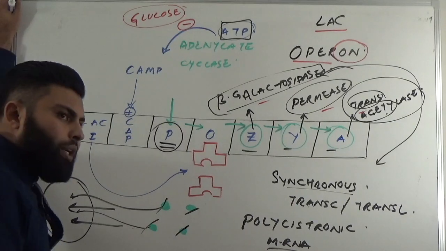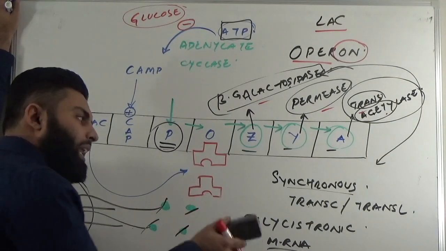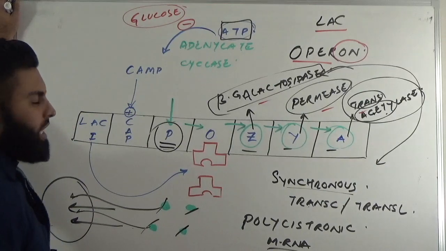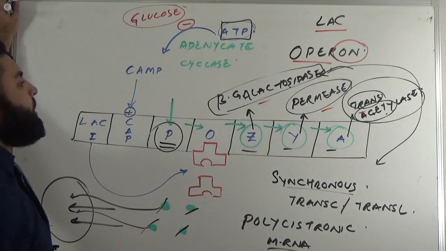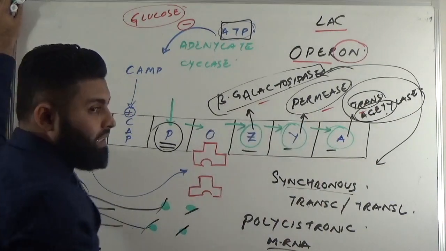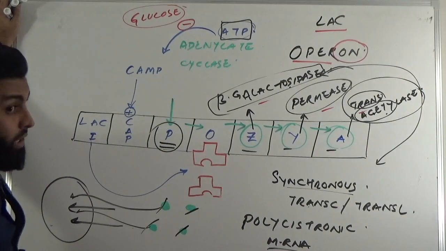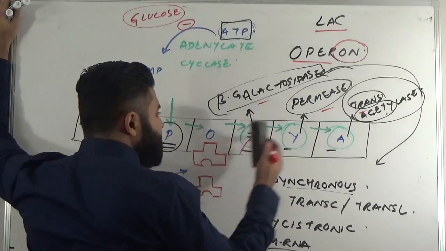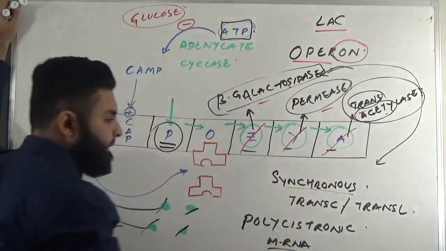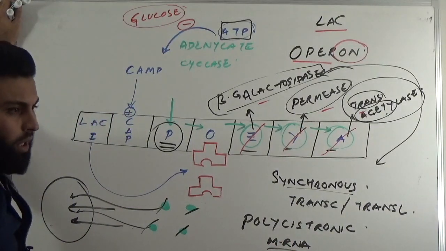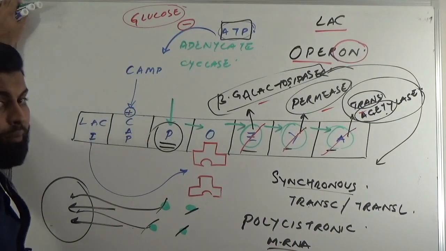And then what you saw here, that despite having lactose in the medium, there were only trace molecules of beta-galactosidase and permease. In other words, the gene expression was not occurring. And why was gene expression not occurring? Because glucose was present in the medium.